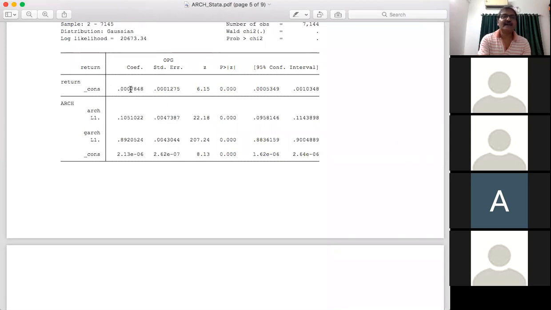The mean return is nearly equal to 0, and the variance of the return is volatile. Variance of the return is not time independent. It is not constant. The variance of the return is time dependent, and the model follows a GARCH kind of model. That is, the ARCH effect is significant, and the GARCH effect is also significant.